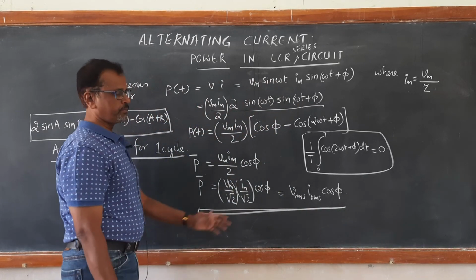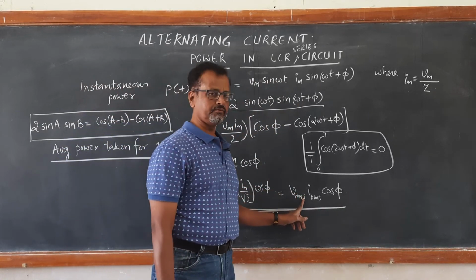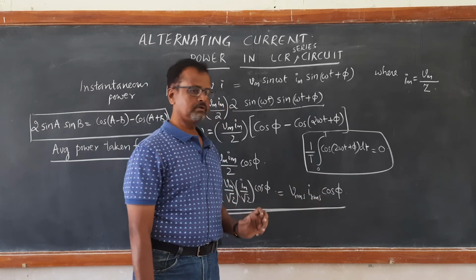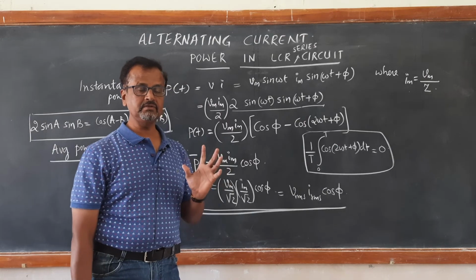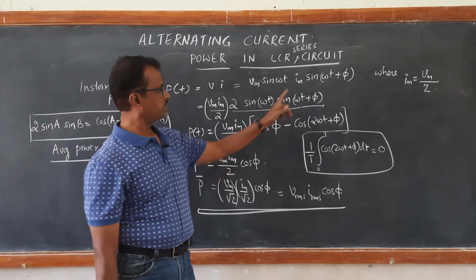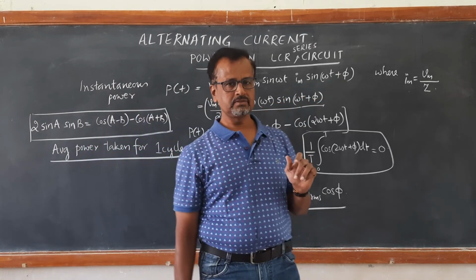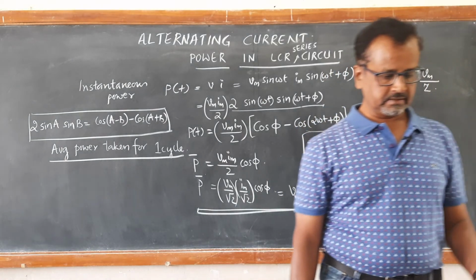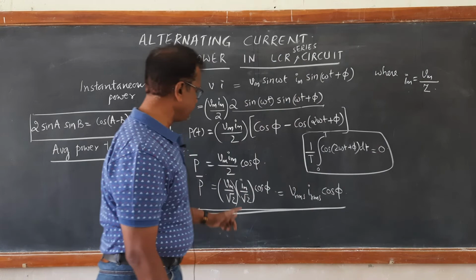So the average power depends on the RMS value of voltage, the RMS value of current, and it depends on cos phi, the phase relation. This can be further written in terms of impedance.